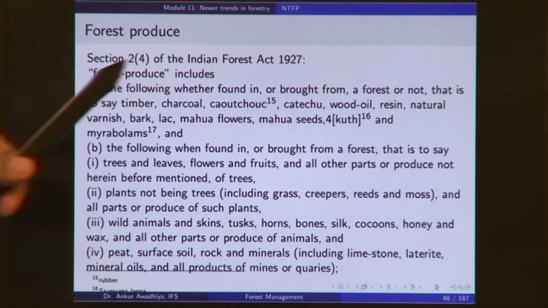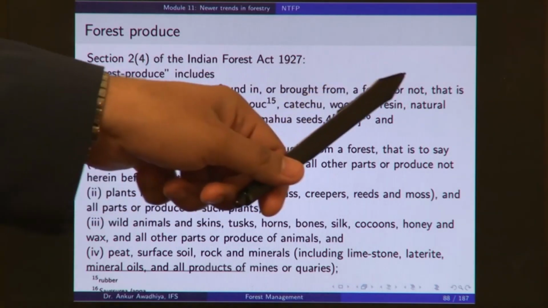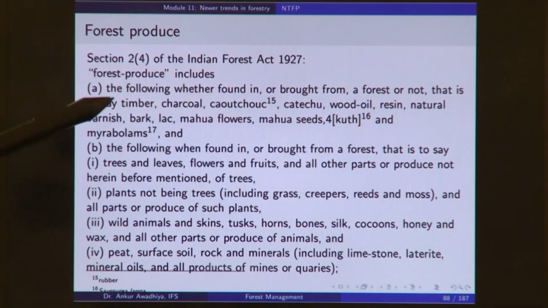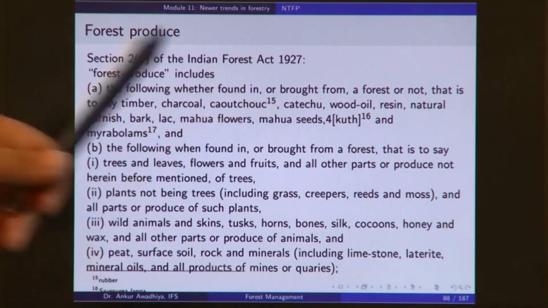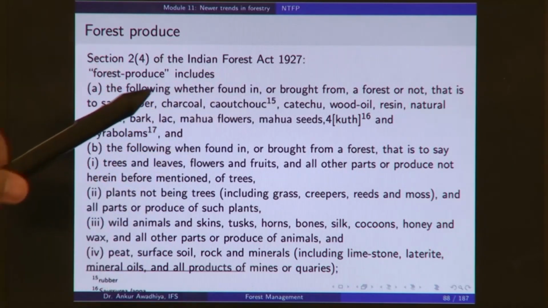So, these things, whether they are found in or brought from a forest or not, that is to say timber, wood, products of wood such as charcoal. Caoutchouc is an earlier term for rubber. So, timber, charcoal, rubber. Caoutchouc is also katha. So, katha is also an important forest produce, which is a product of acacia species, from khair.